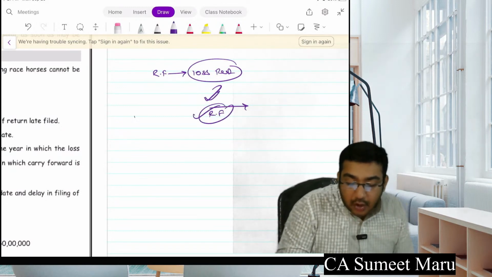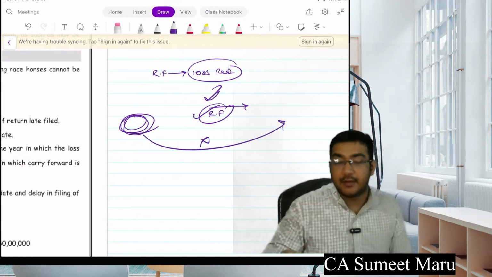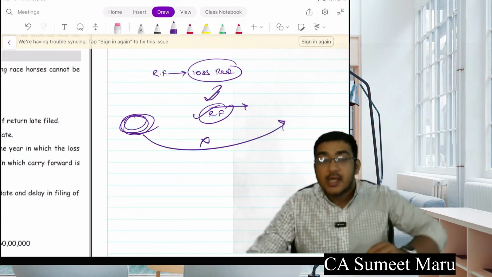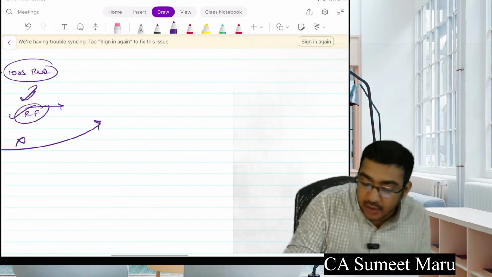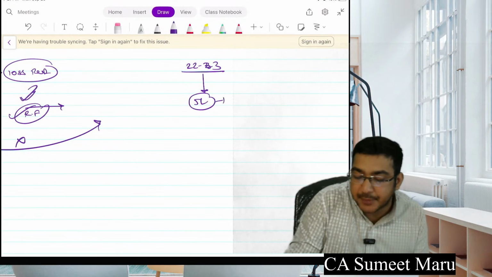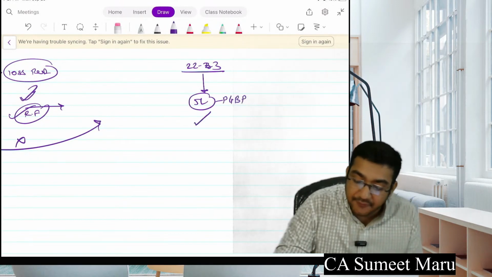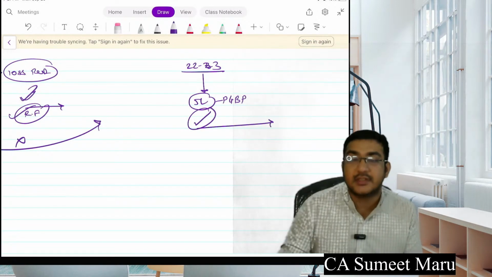But if you have a loss of some earlier year, even if you don't file the return, this will be carried forward. Pay attention to what I have said. For example, in 22-23 I got a loss of 5 lakh rupees in PGBP. So I have to file this return within the due date to carry forward this loss in future.